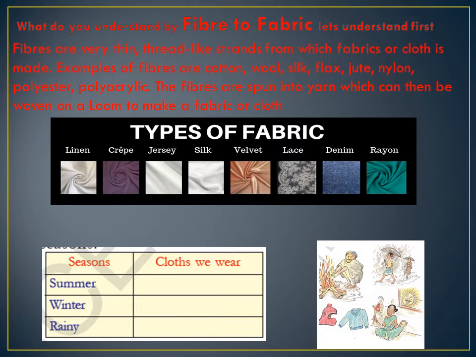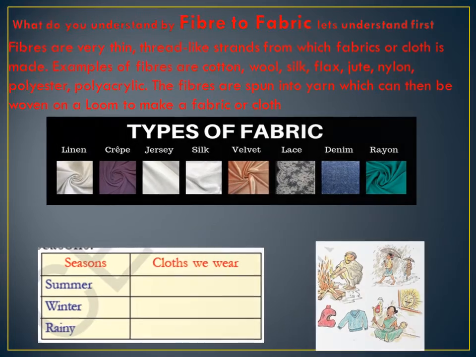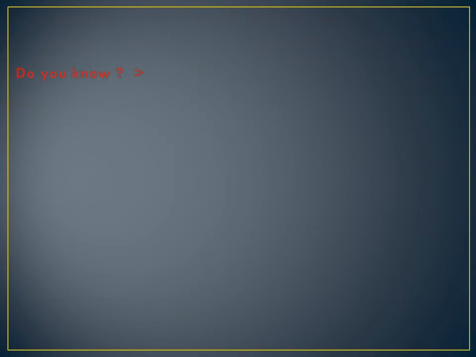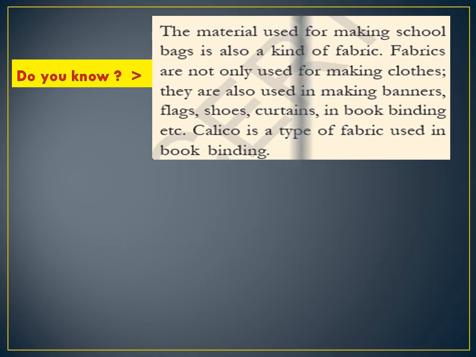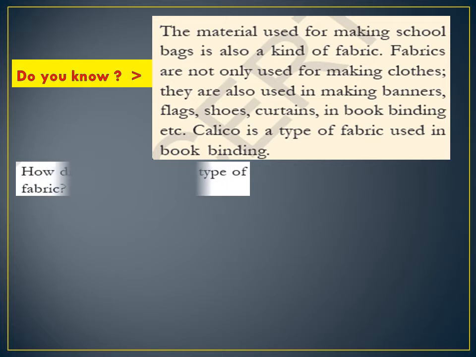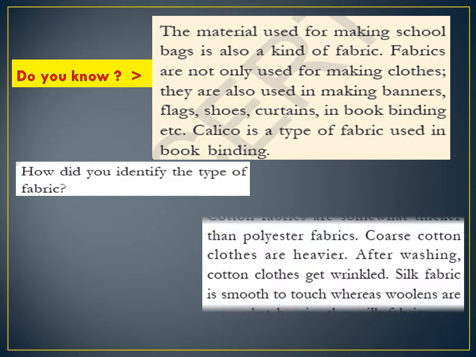There are different types of fibers. We wear them as dresses. Do you know the material used for making school bags is also a kind of fabric? Fabrics are not only used for making clothes, they are also used in making banners, flags, shoes, curtains, in bookbinding, etc. Calico is a type of fabric used in bookbinding. Understood? How do we identify the type of fabric? How do we know that?